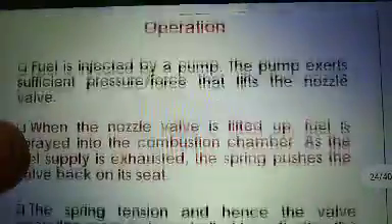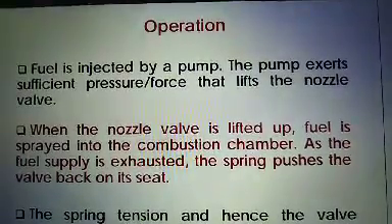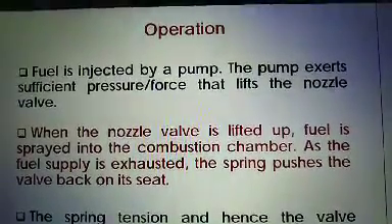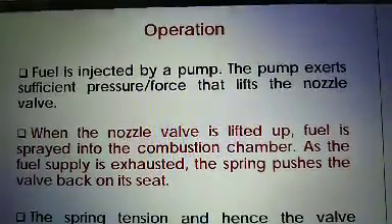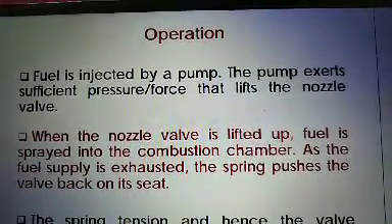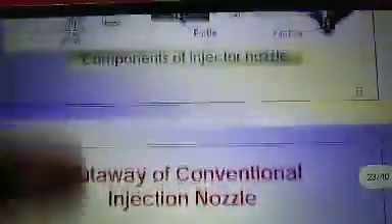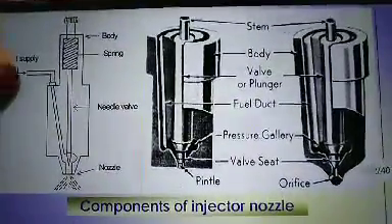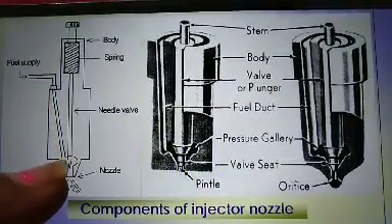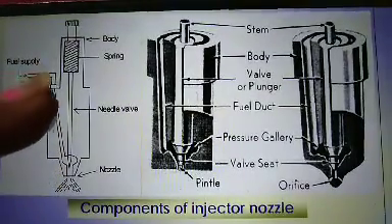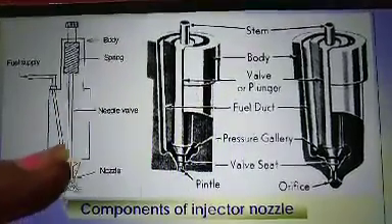Now let us see the operation of the fuel injector nozzle, how it is operated. The fuel is injected by the pump. The pump exerts sufficient pressure or force that lifts the nozzle valve. When the pump oil enters through the fuel supply and is given to the mouth of the nozzle, the oil will produce sufficient pressure at the mouth of the nozzle.